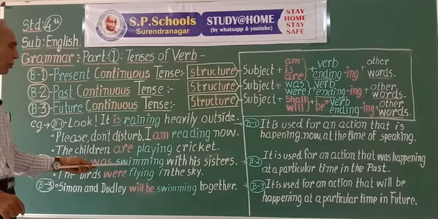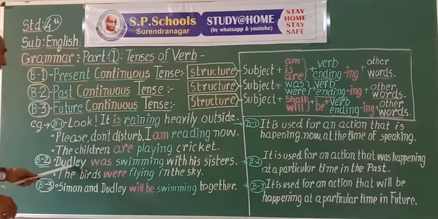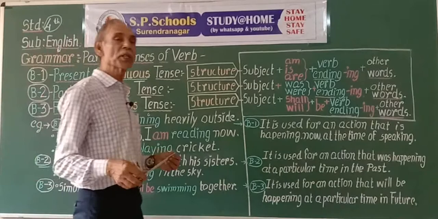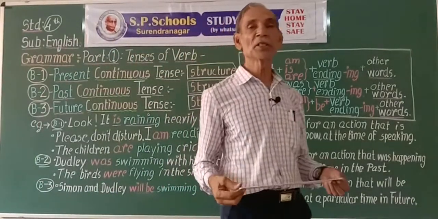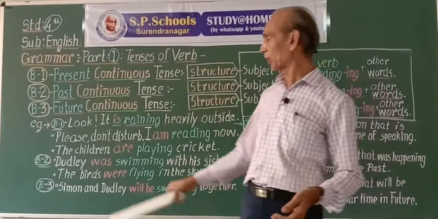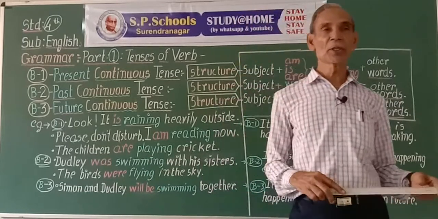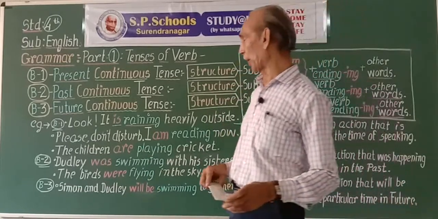Example, Dudley was swimming with his sisters. Dudley, third person singular. All the names in the sentences, singular names are always in third person singular. Plural names are always in third person plural.